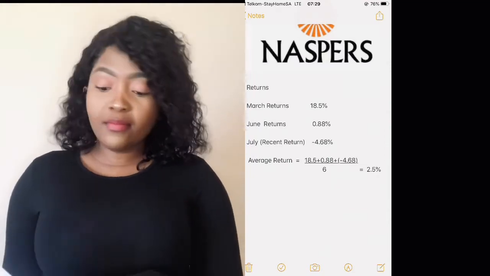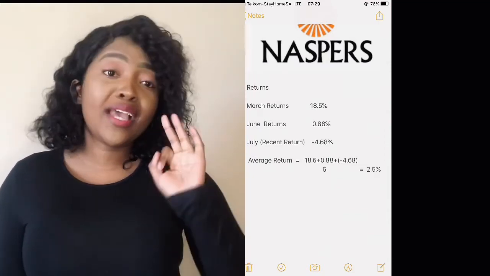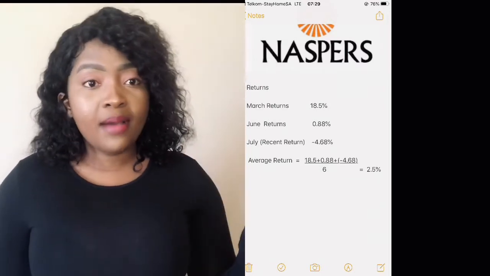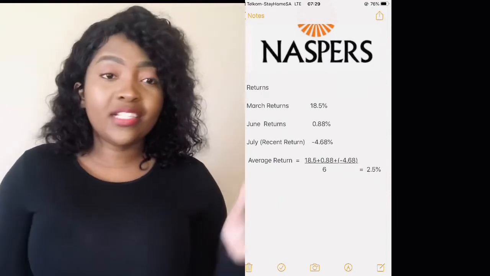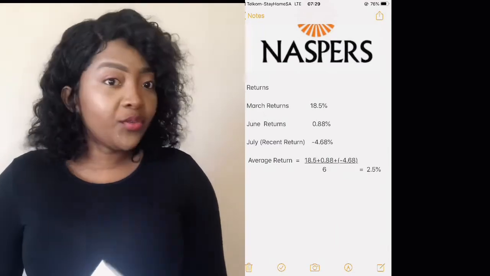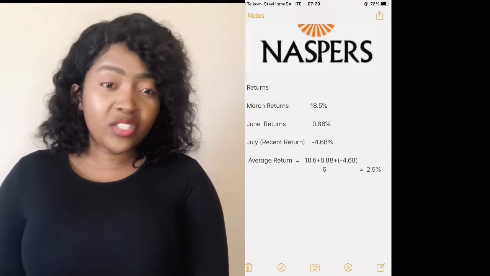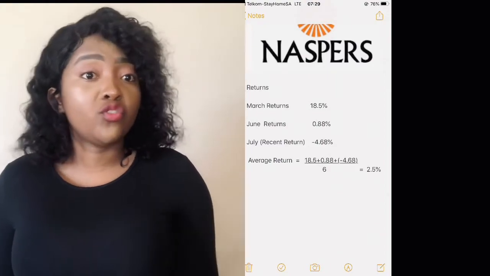So you're gonna take March returns with June returns and July returns, and then you add all of them up, and then you divide it by 6 months because we're doing 6 months returns, right? And then you will get 2.5%. So after all, even though its last return was a negative, it's not a negative when you do your average return. This means that Naspers is a good company to invest in because its average return is not a negative, it is a positive. So don't judge a company by its last returns, because you won't have that opportunity to see that that company is a good company because of looking at its last returns.